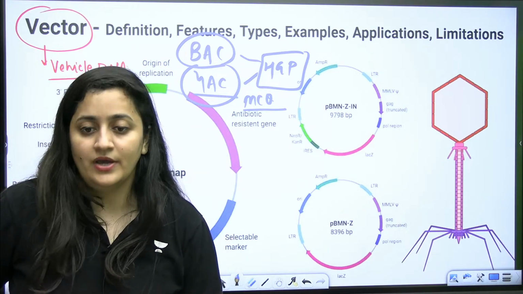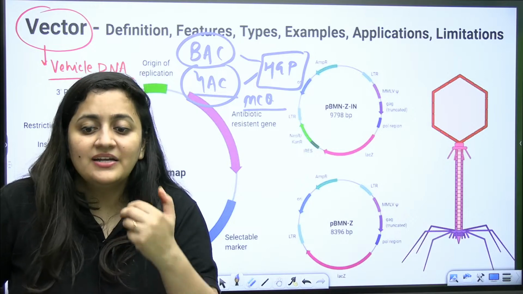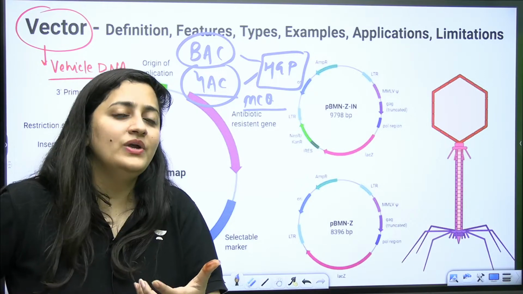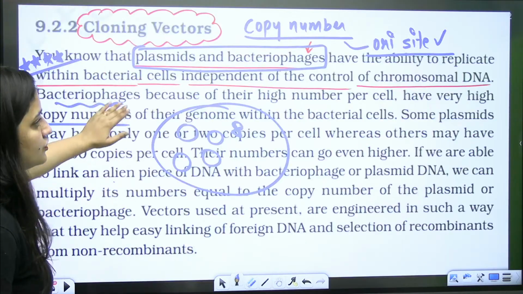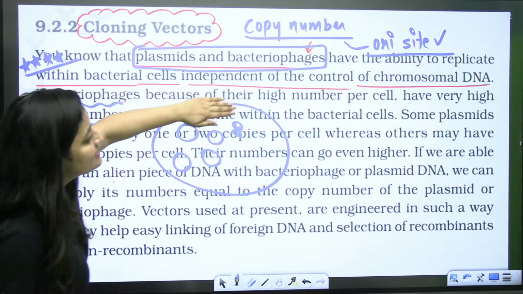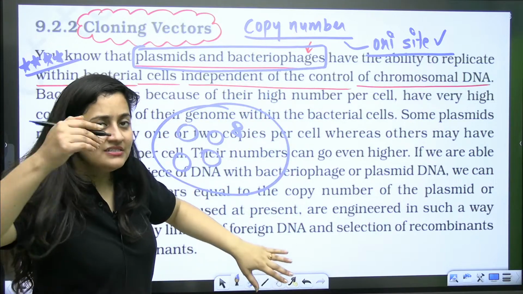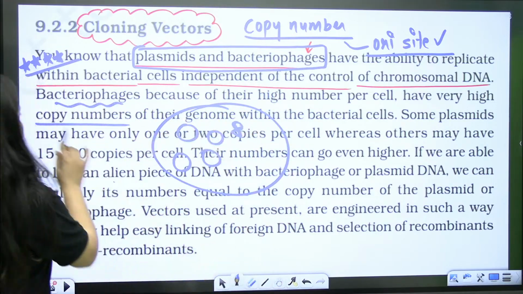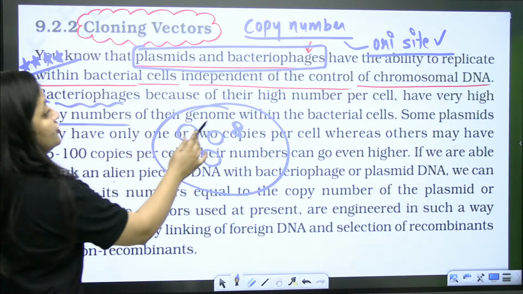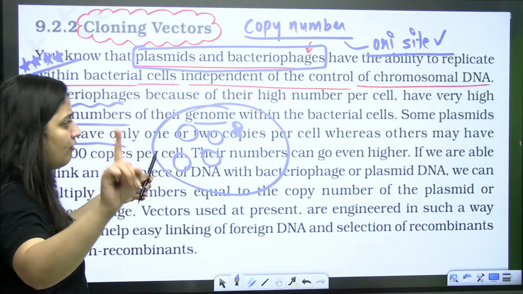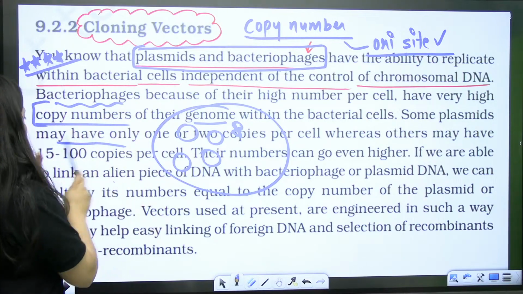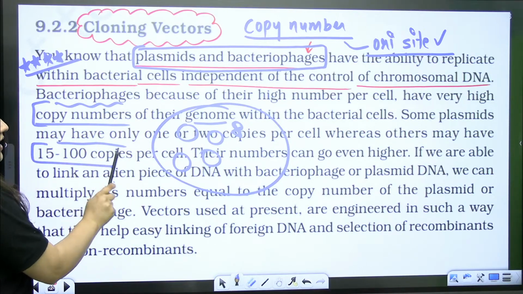Right? That's why. Are you getting it? So it depends upon our requirement, what we need. On the basis of that, we decide which vector we are going to select. So see, what are they saying? That bacteriophages have a high number per cell, meaning they can form multiple copies. That's why they have a high copy number of their genome within the bacterial cell. Some plasmids may have only 1 or 2 copies per cell, whereas others can have 15 to 100 copies.